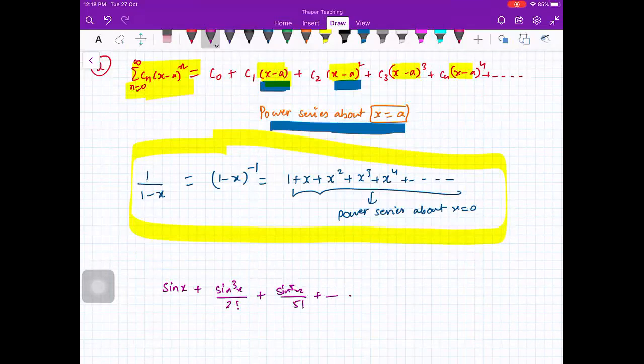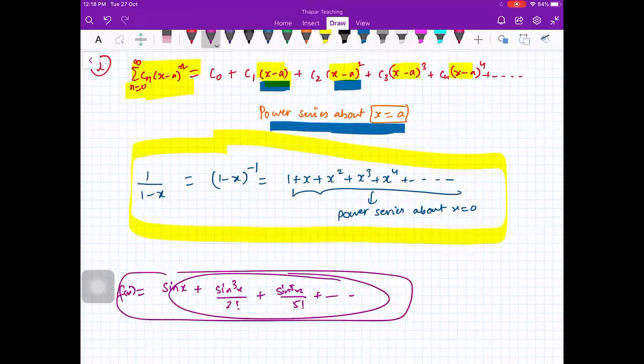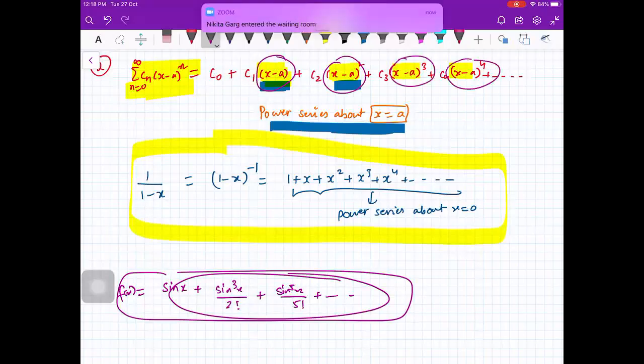So suppose you have a function f of x like this. This is not a power series. For power series, there must be polynomials. Is that okay?